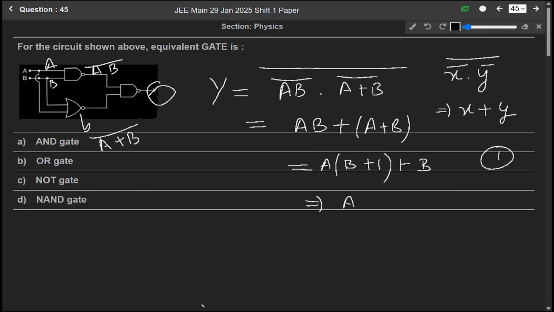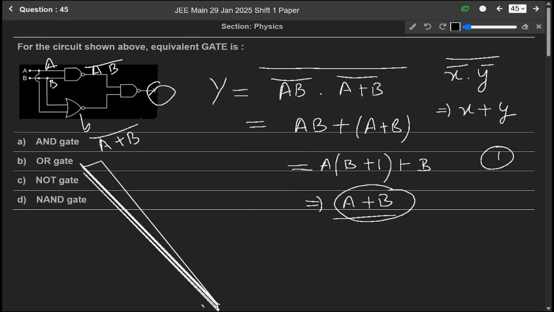So it will be A plus B, which means summation, so it will be an OR gate. So option B is the correct answer.